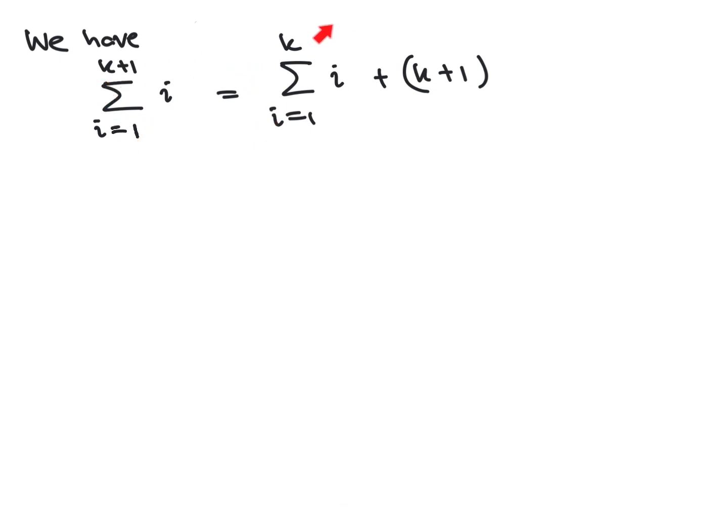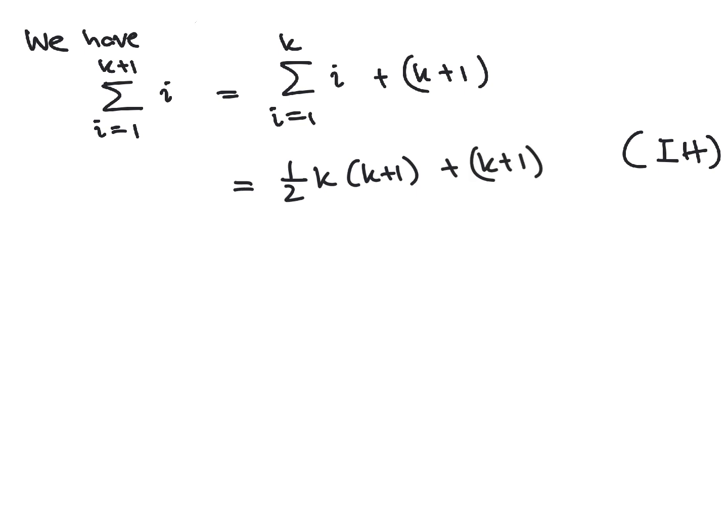We can write it as adding everything up to k and then k plus 1. And we know this from our inductive hypothesis, which I abbreviated as IH, as my reasoning here, that we already assume that this is equal to half times k times k plus 1, plus k plus 1.